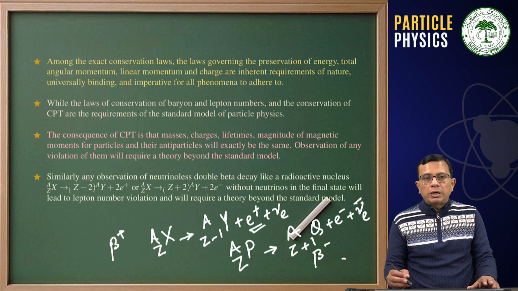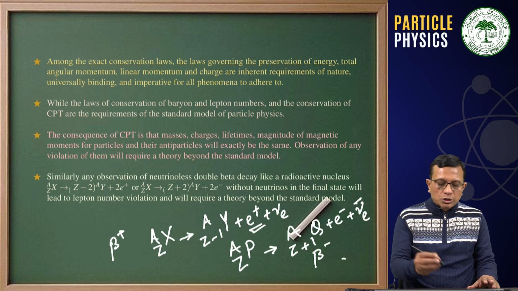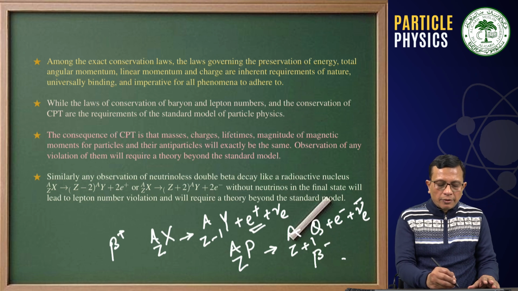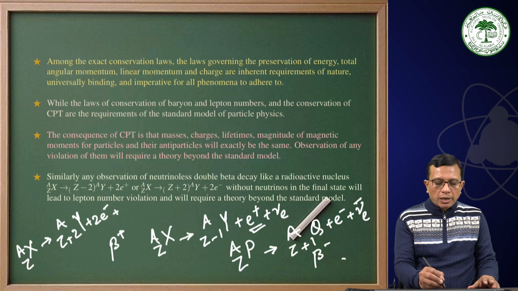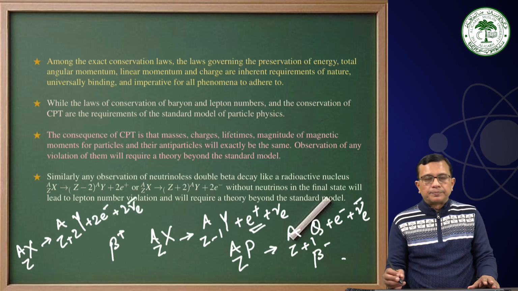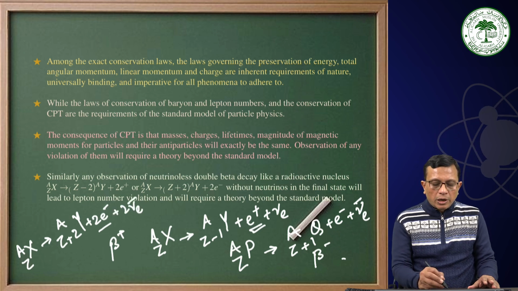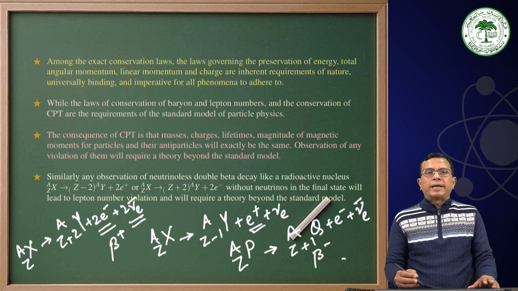As we have a positron in the final state, we can also have a nucleus that decays into another nucleus by emitting two electrons and two anti-neutrinos.